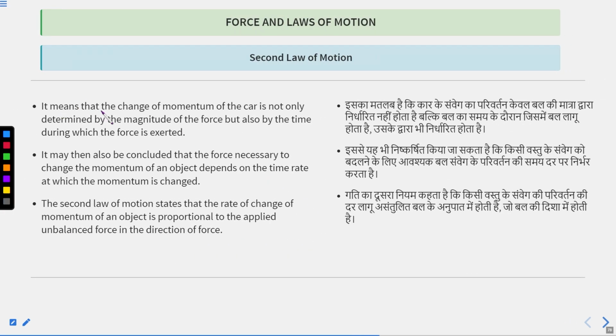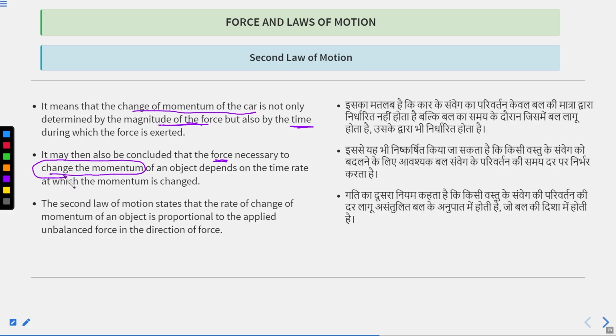It means that the change in momentum of the car is determined not only by the magnitude of the force, but also by the time during which the force is exerted. So, if you want to change the momentum of the car, you not only have to apply force, but you also have to apply that force in lesser time period. It is clear that if you want to change the momentum, you have to apply force.